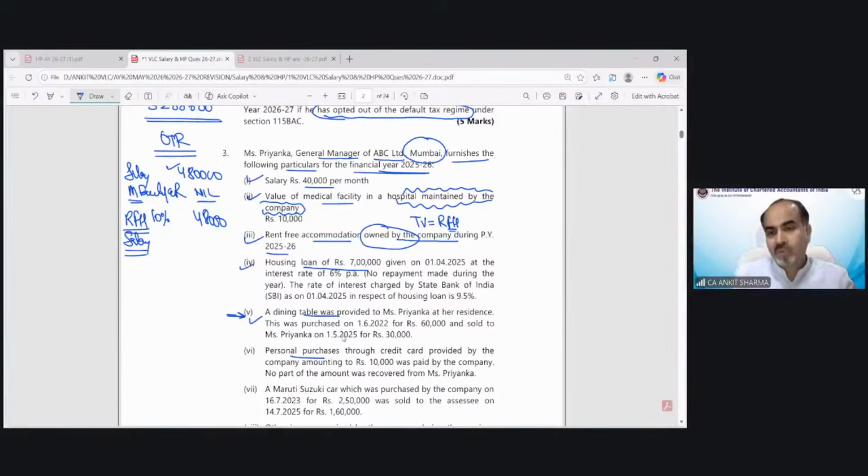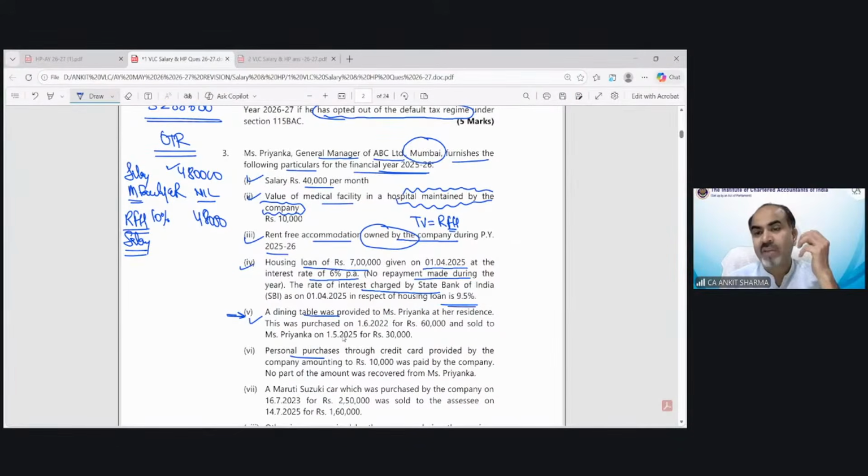Now point number 4. Housing loan of 7 lakh given on 1st April 2025, at an interest rate of 6% per annum. No repayment made. Interest rate charged by SBI is 9.5%. So the loan has been provided by the employer, the market rate is 9.5%, and the rate charged is 6%.